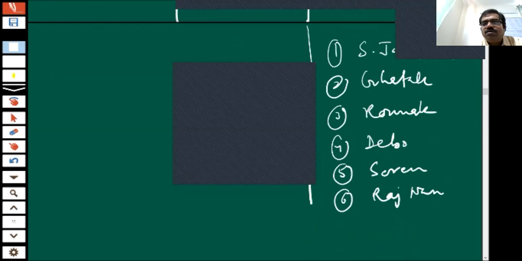My God, they are all in my adopted list. Raunak Kumar is present today. Devo Malya is not present today.